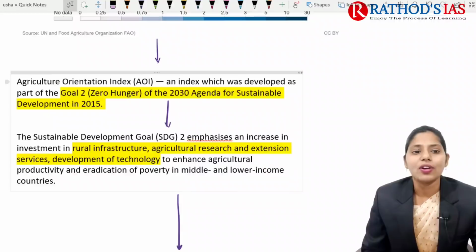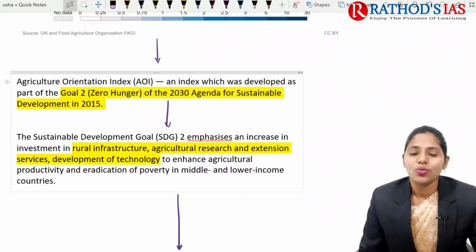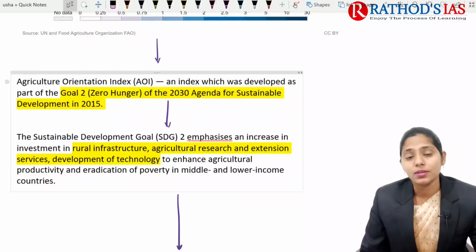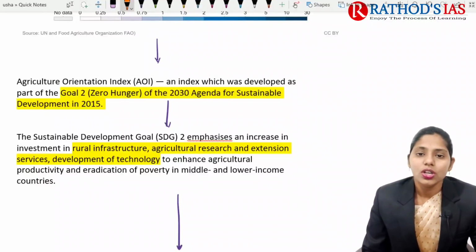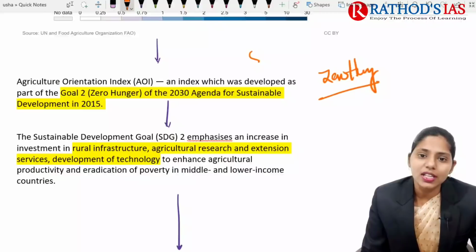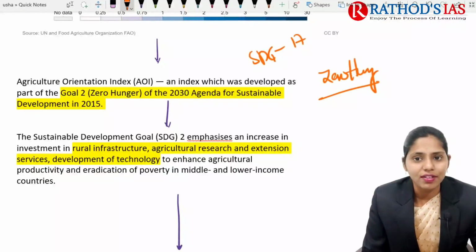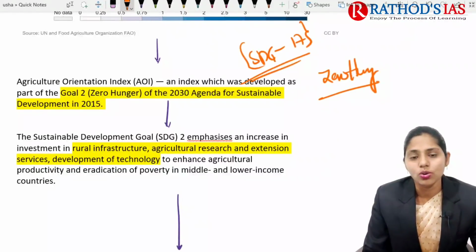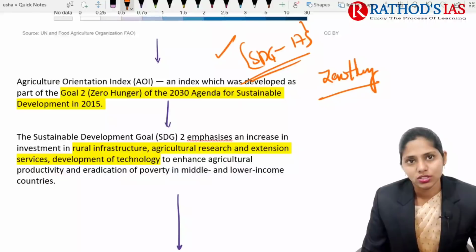So what is this index? It was developed as a part of goal 2, that is Sustainable Development Goal 2, zero hunger. We have 17 sustainable development goals, so you have to learn those by heart. That will be very important in your mains and even in your essay.